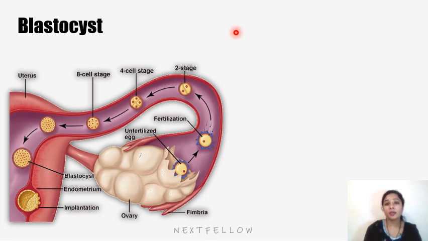The inner cell mass formed at the time of compaction will develop into the embryo proper, and it is at one pole of the blastocyst, called the embryonic pole, where we see the embryonic cells. The other end, where there are no embryonic cells, is called the abembryonic pole, and the outer cell mass which surrounds the inner cell mass and blastocyst cavity will form the trophoblast.